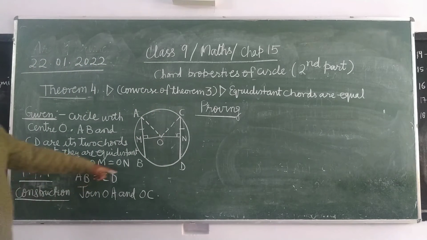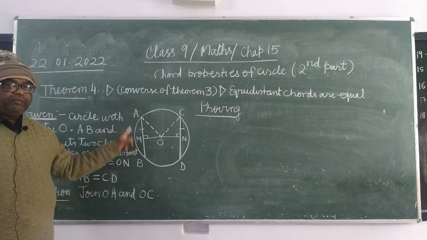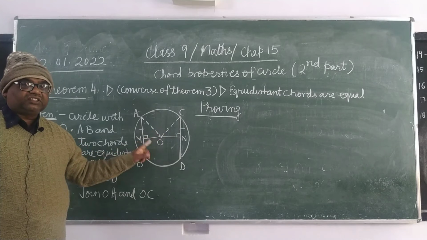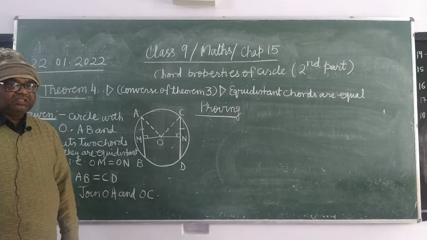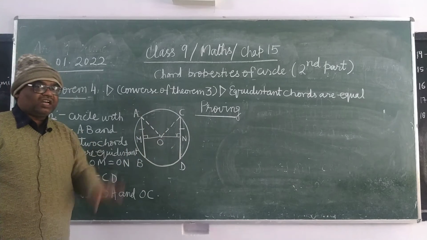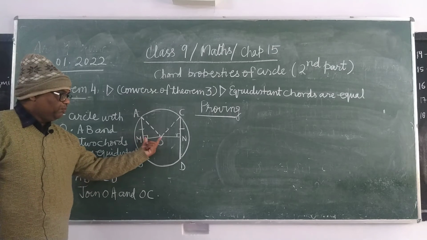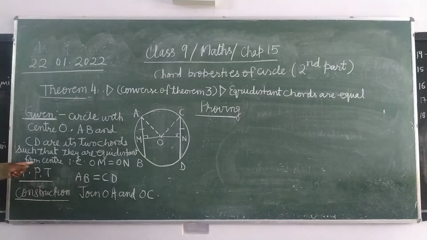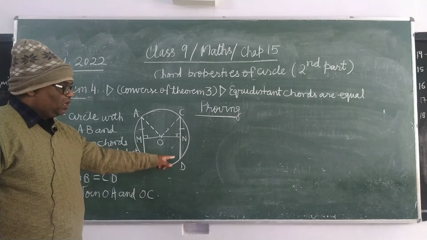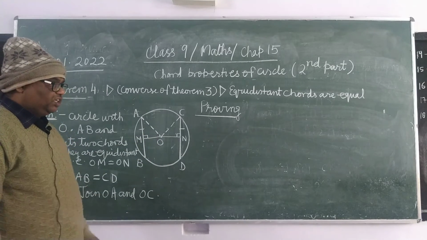Now what is given here? Here there is a circle with center O, and AB and CD are its two chords, such that their perpendicular distances from the center are equal. Means it is given that OM is equal to ON. This thing is given. You have to prove that these two chords are of equal length. Means you have to prove AB is equal to CD.